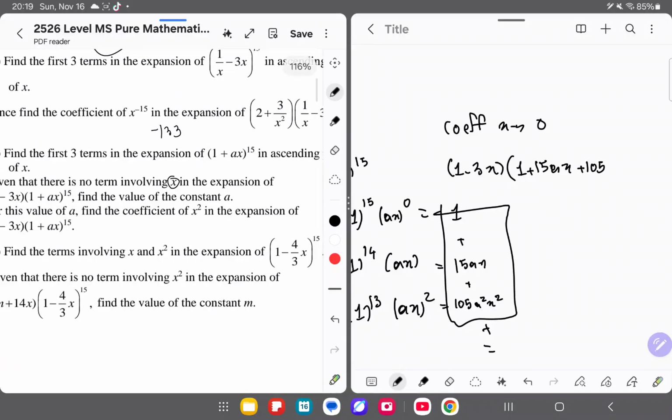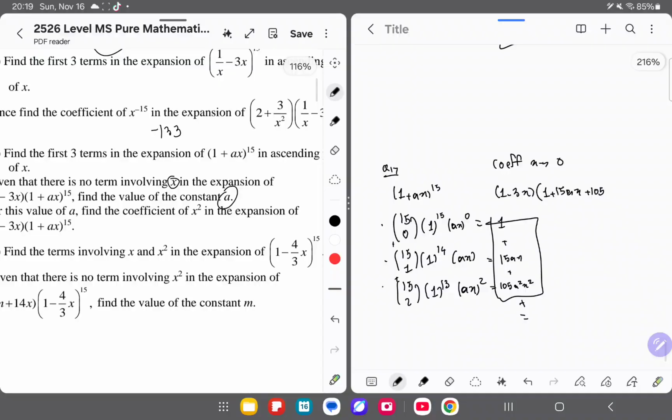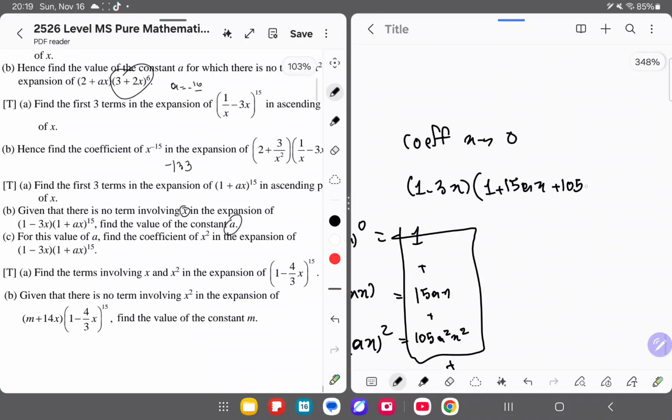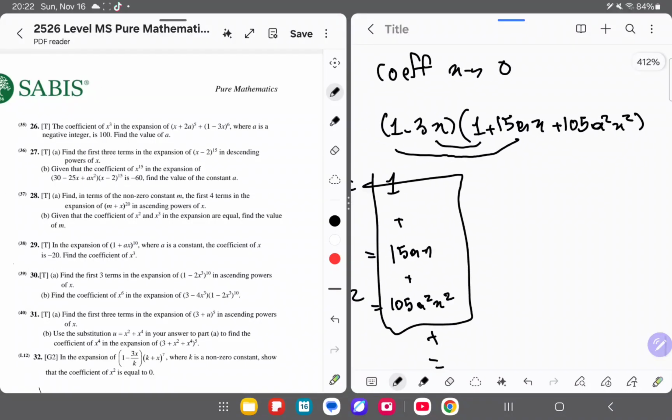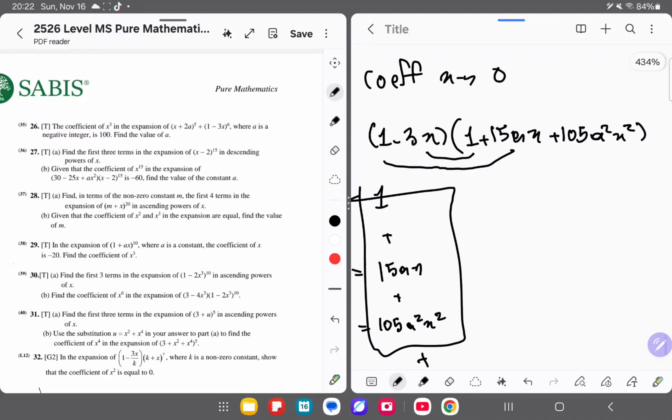And then we want to find the value of a in this case. Now I just distribute it. I get 15ax minus 3x, and that should equal 0x.